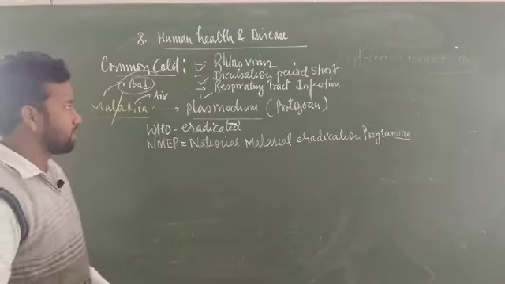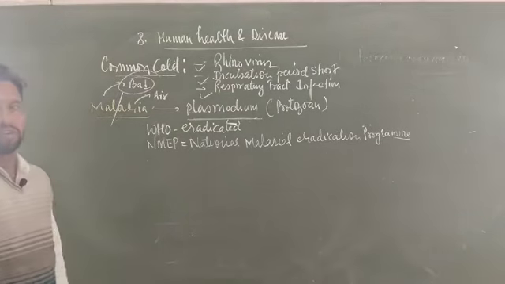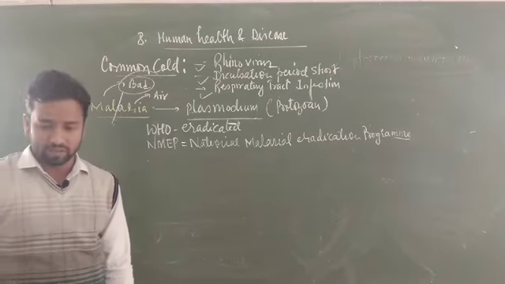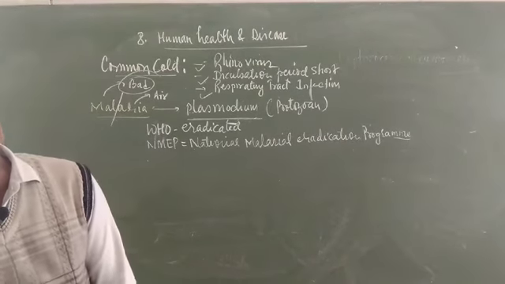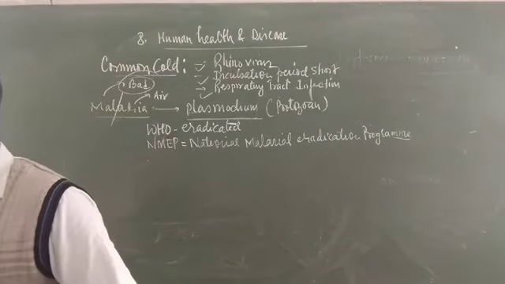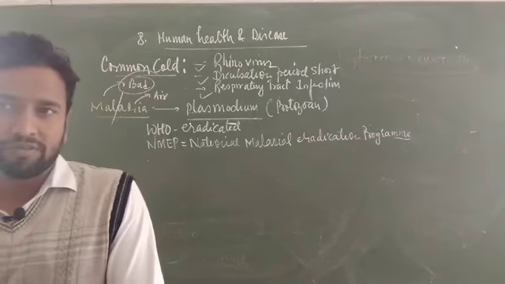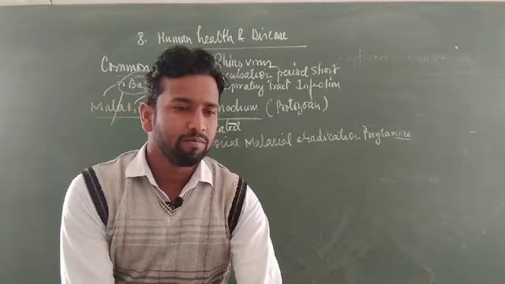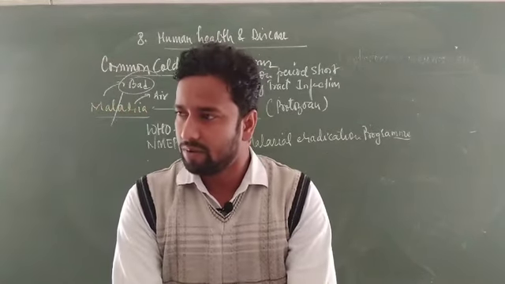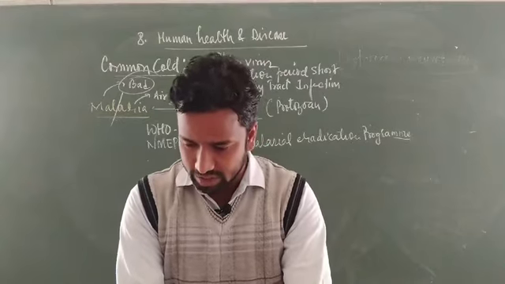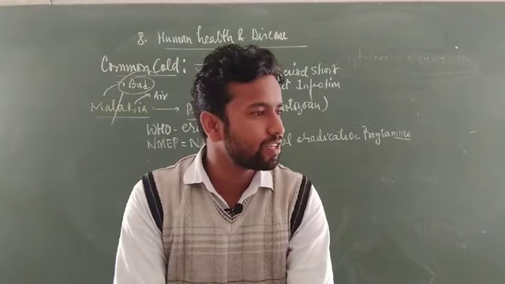The causal organism is Plasmodium. Plasmodium has 4 species: Plasmodium vivax, Plasmodium ovale, Plasmodium malariae, and Plasmodium falciparum. Out of all malarial species, Plasmodium falciparum is very harmful. It causes the disease known as malignant malaria, or malignant tertian malaria.